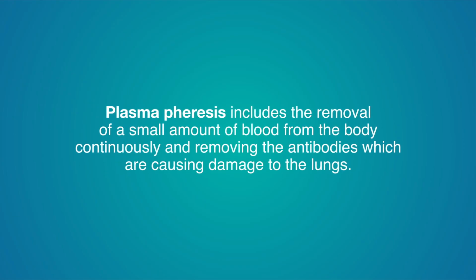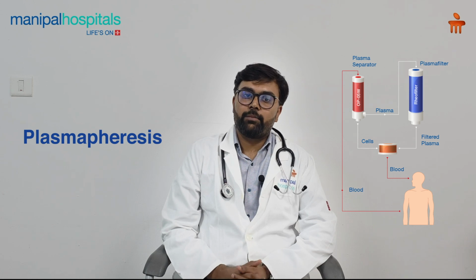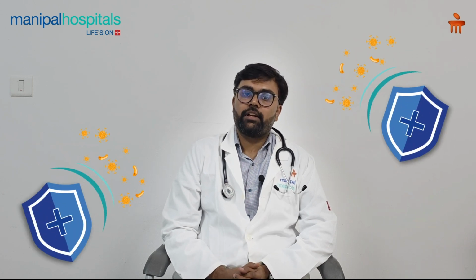Another option is plasmapheresis. Plasmapheresis involves the removal of a small amount of blood from the body continuously and removing the antibodies which are causing damage to the nerves, resulting in recovery. Depending upon the patient's severity, we usually do 5 sessions over 10 days. And with immunoglobulins, we give 2 gram per kg body weight, which is given over 5 days.